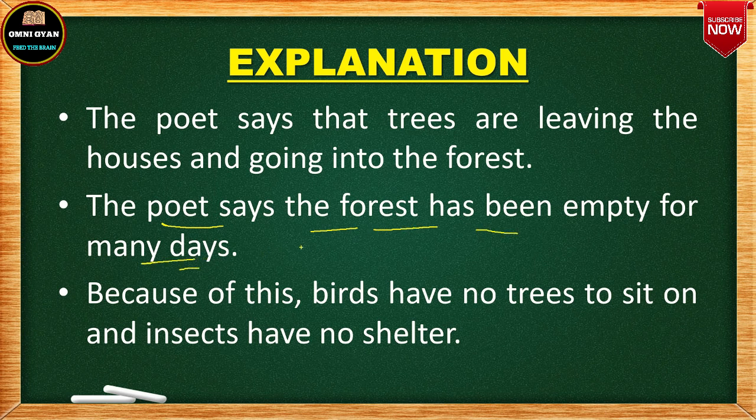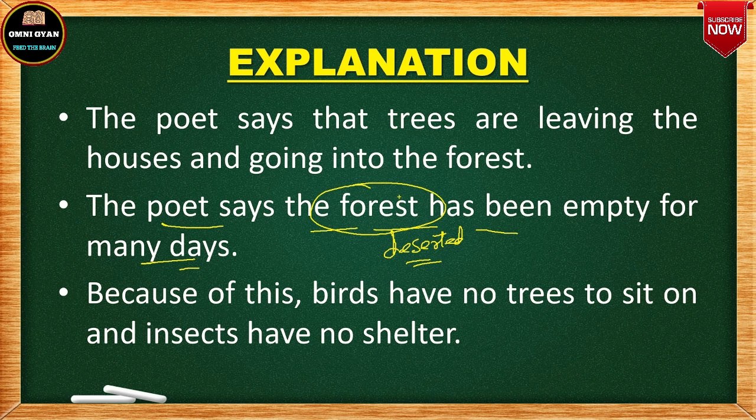Because we know that forest means many trees are there. That is why we call it a forest. Hundreds and thousands of trees make a forest, right? So the forest is empty. It has become a deserted land, a barren land. So these trees are moving out so that they can turn this deserted area into a forest again, because this forest is completely empty.